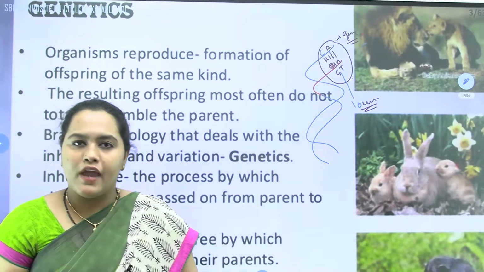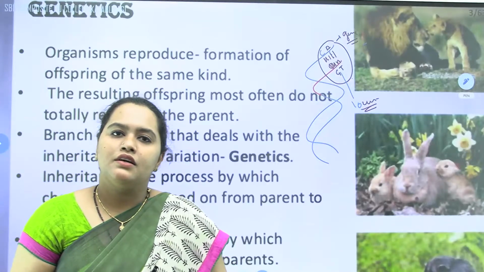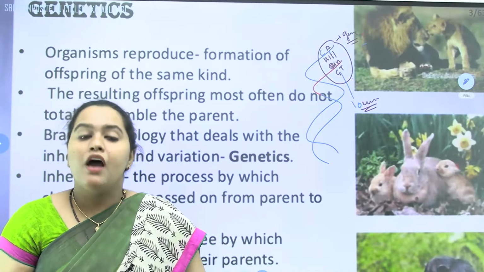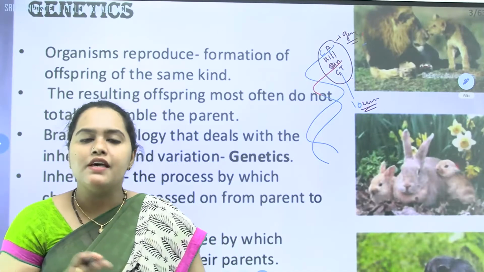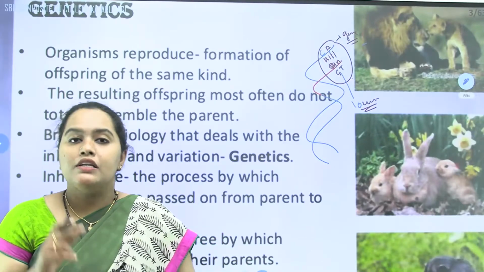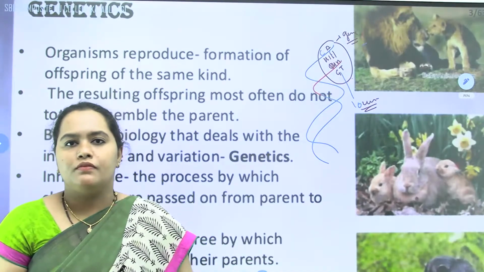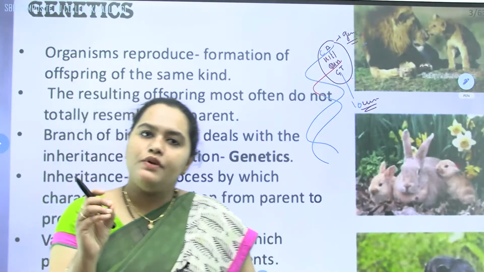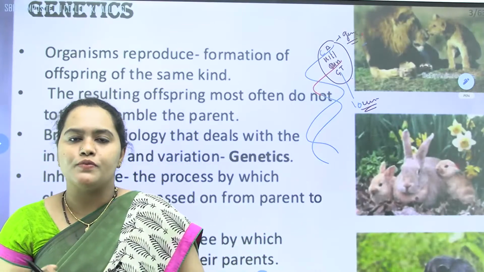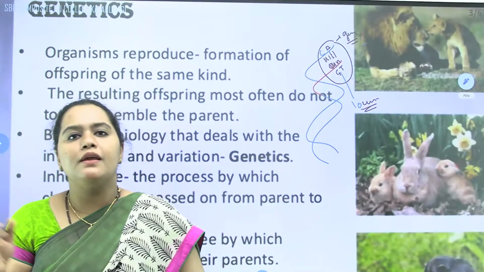The transfer of characters is called heredity. The process is called inheritance. Characters getting transferred means genes are getting transferred from one generation to another. Genes are there in DNA, and DNA is there in the chromosome. Each specific species has a specific set of chromosomes. As Homo sapiens, we have around 46 chromosomes in 23 pairs.